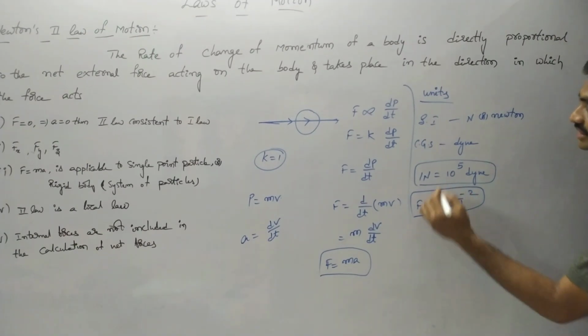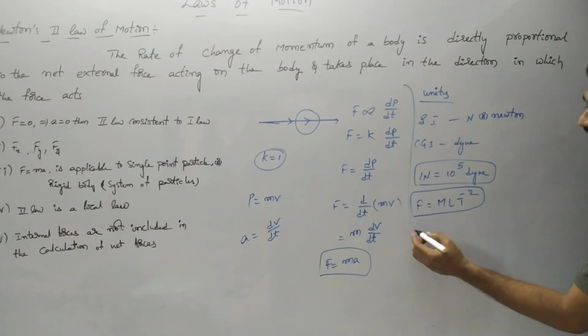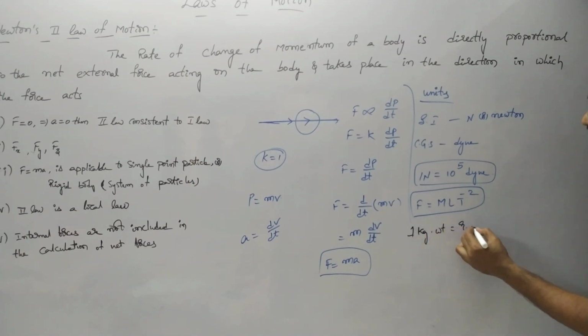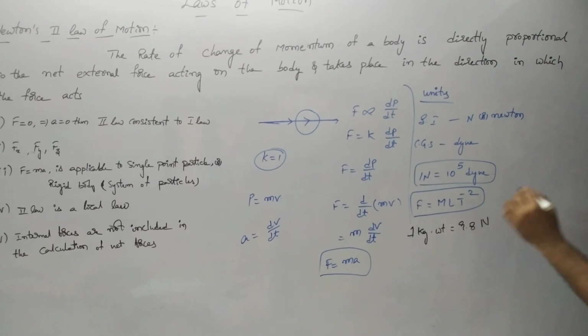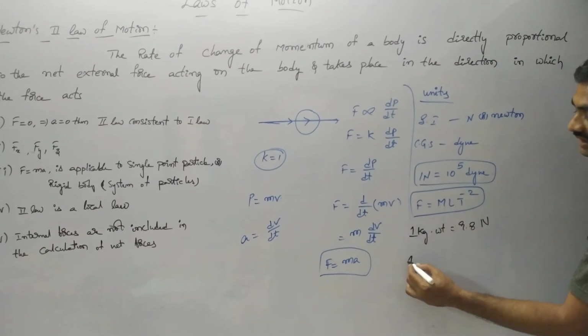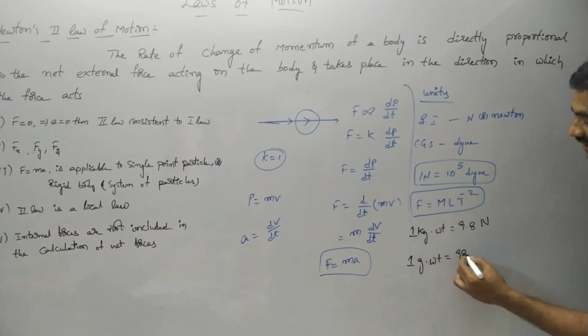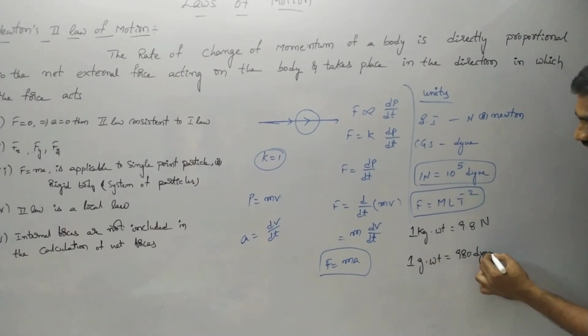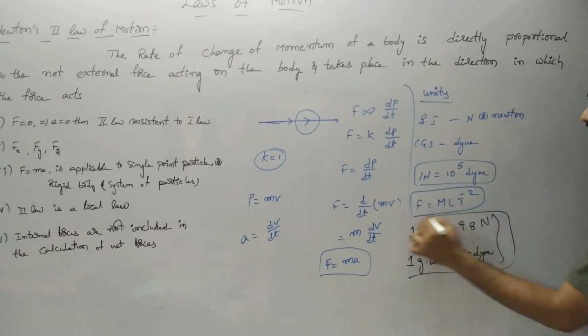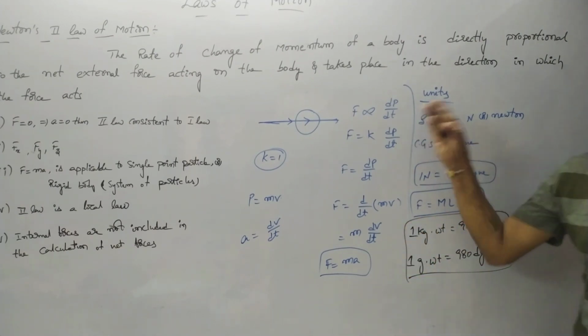Let's see the gravitational units for force, where 1 kg weight equals 9.8 Newton, whereas 1 gram weight equals 980 dynes. So this represents the gravitational units for force.